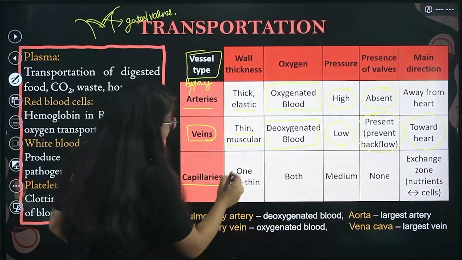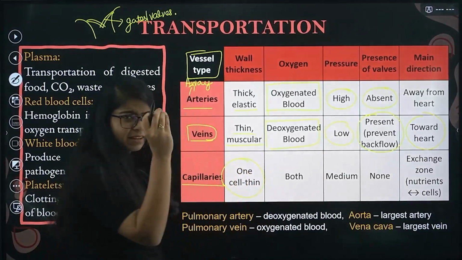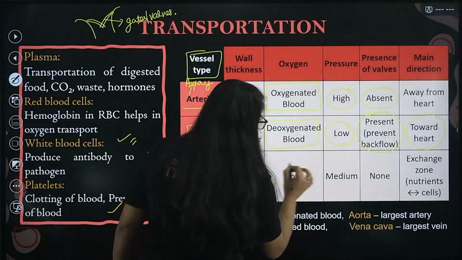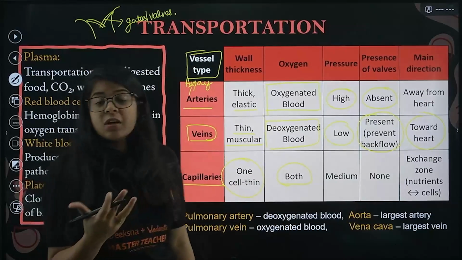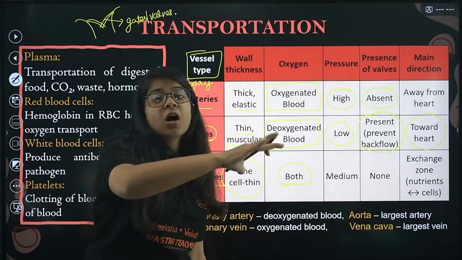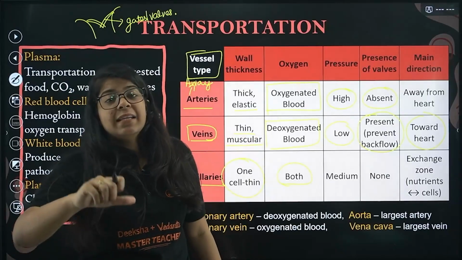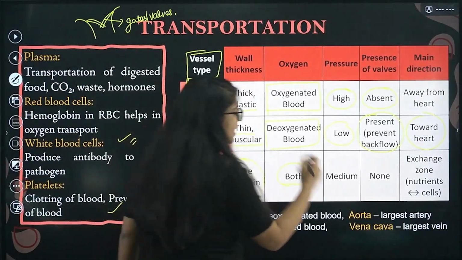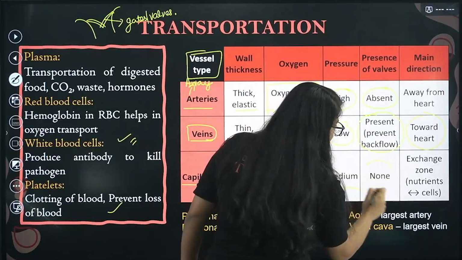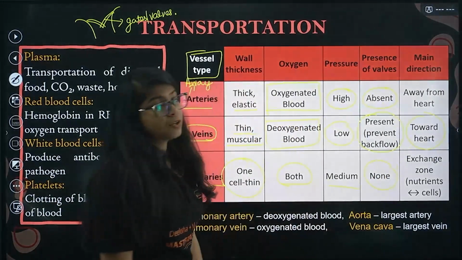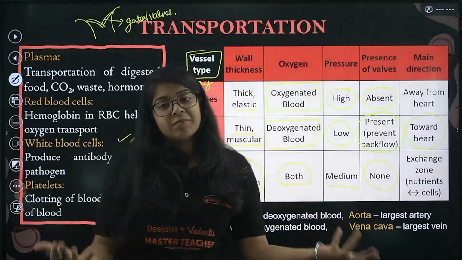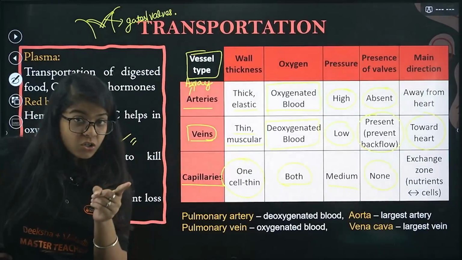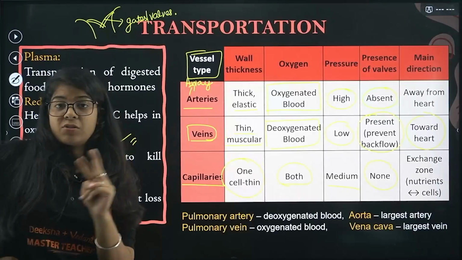Then, so it has very thin tube walls. This contains both oxygenated and deoxygenated blood. It puts the oxygenated blood into the cells and it takes the deoxygenated blood out of the cells, right? It has medium pressure and it has no walls, and these are exchange zones for nutrients and cells, right?